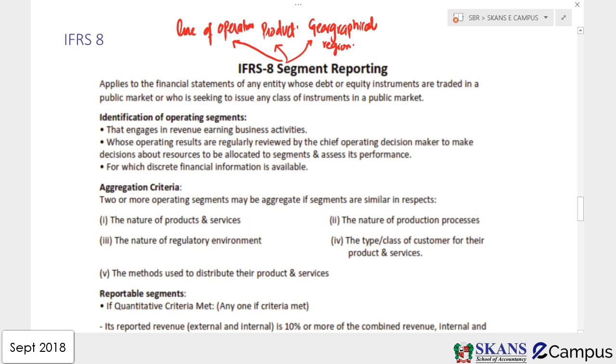Now guys, this is the standard about segment reporting. It requires public listed companies to report in segments, guys. What does it mean? It means if you are reporting in segments, it will help users of financial statements to understand the business more effectively and more efficiently. They get good information through which they can analyze the company in a better way. So guys,